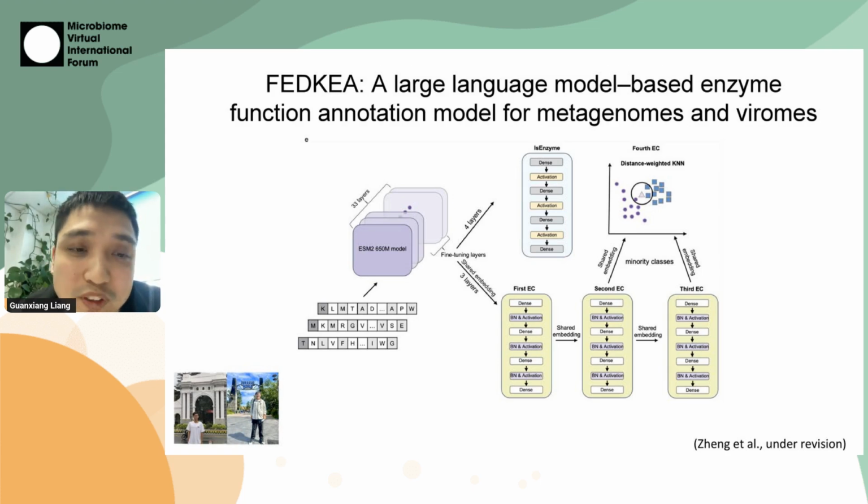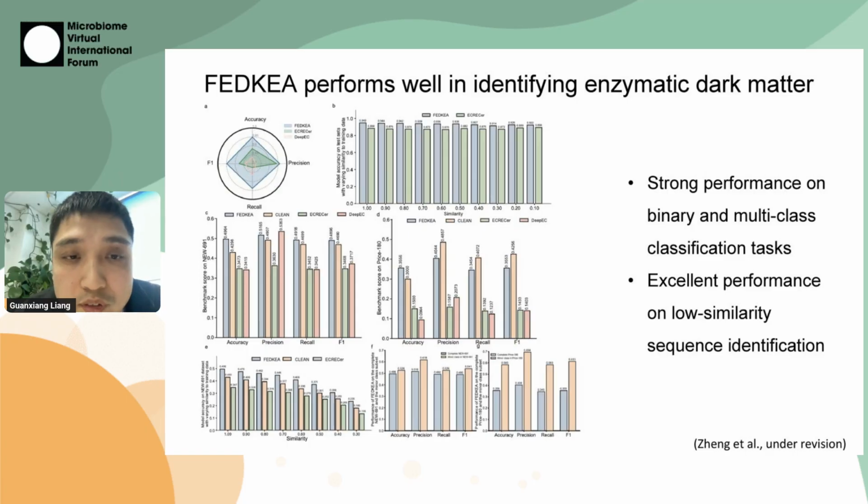We developed a tool called futC. It's a large language model based tool. It can identify whether a protein is an enzyme or not, and also classify the enzyme specifically into different levels. You can see that futC performs very well on binary and multiple classification tasks for enzymes. It also did very well on low similarity sequence identification. Similarly, it can identify real dark matter.